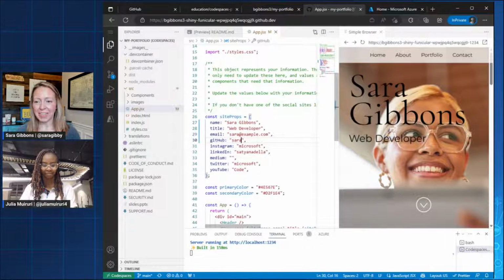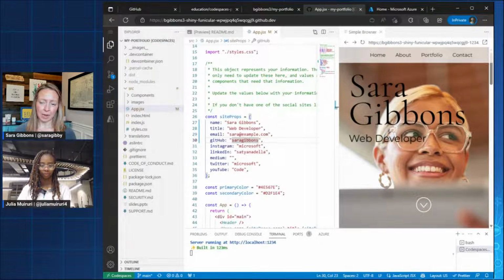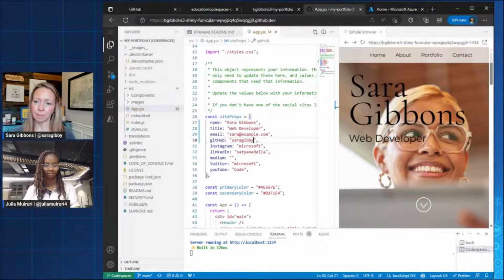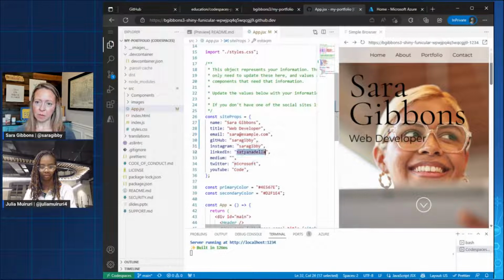Since we can't see as I'm typing, all I'm typing is Sara, and I see that it's giving me this ghosted text here of A. So I'm going to tab to autocomplete that. If I go back and type a G, it gives me that, and I'm just tabbing to autocomplete. I'm actually Sara Gibby, so I'll just put that in there. I don't remember what I am on all the rest of these, but we're just going to go as Sara Gibby because that's usually what I pick if I can.